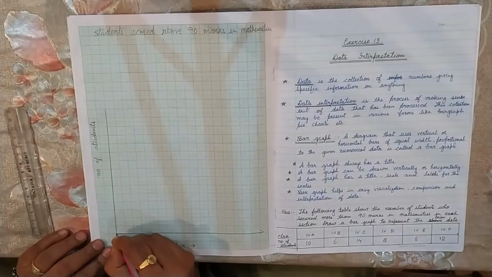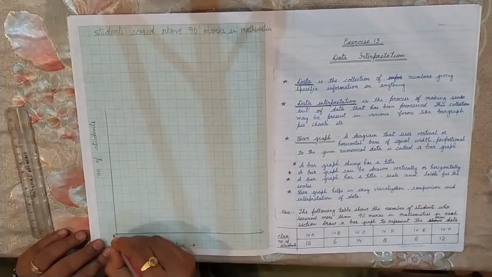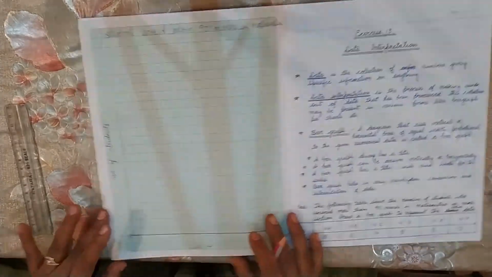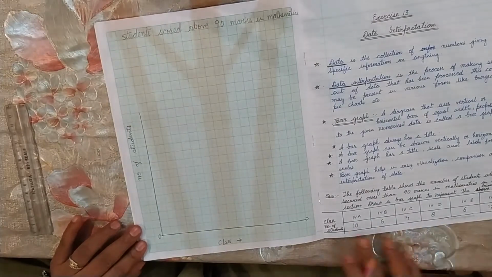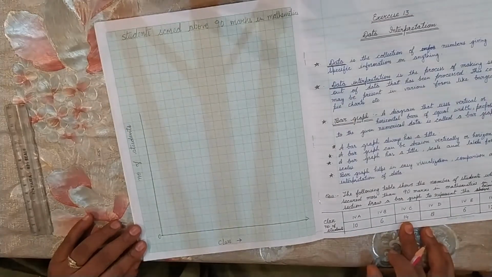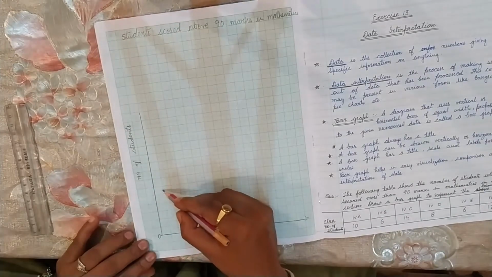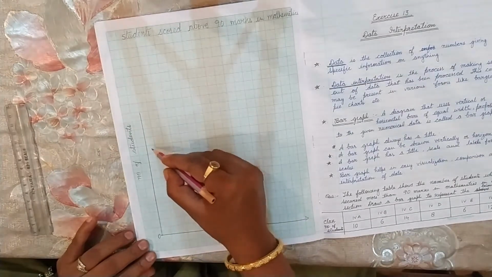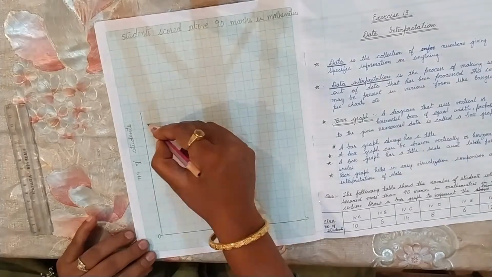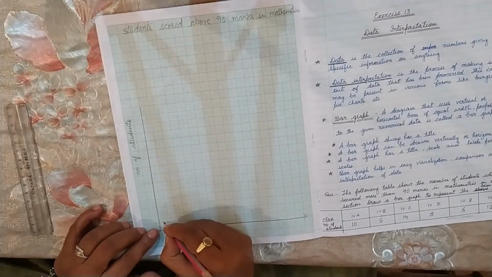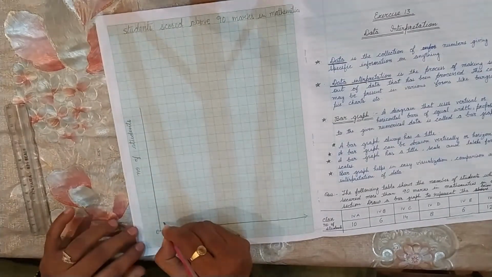Now, always we will start from 0. This corner point is called 0. Now we will see the numbers. The maximum number is 14. I will count from here: 1, 2, 3, 4, 5, 6, 7, 8, 9, 10, 11, 12, 13, 14. Okay. So it means each block I will take as one student.